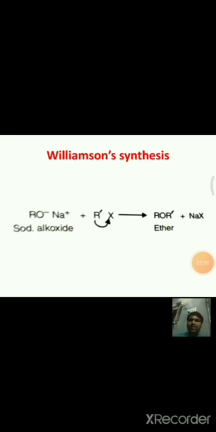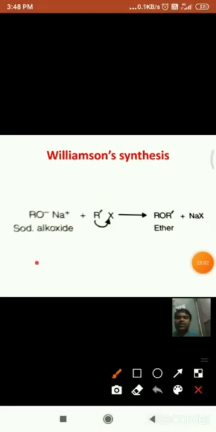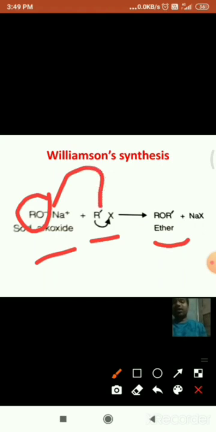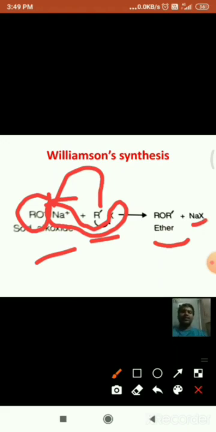See here, this is Williamson's synthesis. If you observe, this is an alkoxide, sodium alkoxide. When it is reacted with an alkyl halide, let us say this is R dash X, an alkyl halide, that is, when sodium alkoxide or potassium alkoxide is heated with alkyl halide, it forms ether, ROR dash. This RO group forms a bond with this R dash, and the sodium X is removed as NaX.